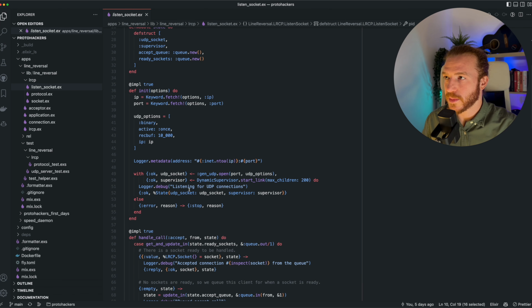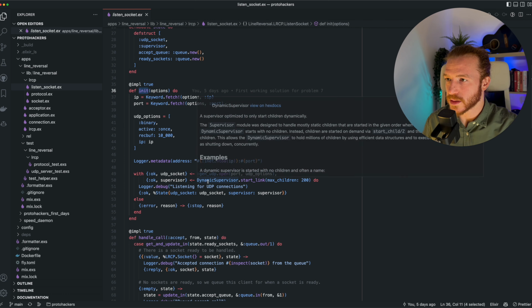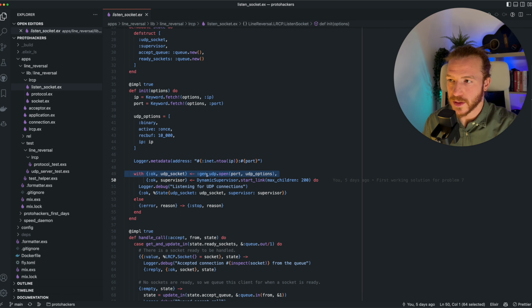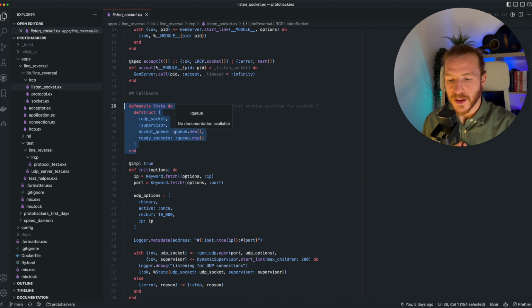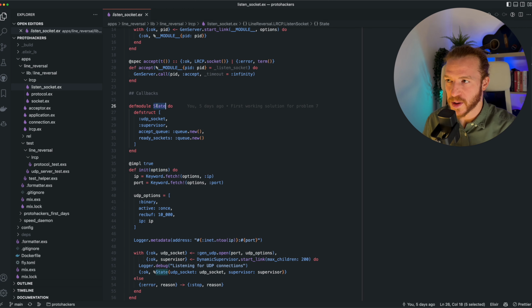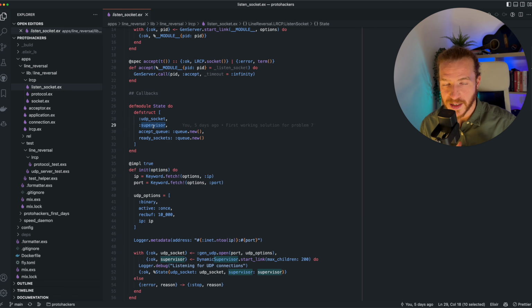So we'll start the dynamic supervisor in the init callback when starting this process, after opening the UDP socket. And I also defined a state here, which is a different module, because we used this module for the struct that we're going to expose. And this is kind of internal API to keep the state. So I just created a new module with a struct in it. And the UDP socket and supervisor fields should make sense at this point.